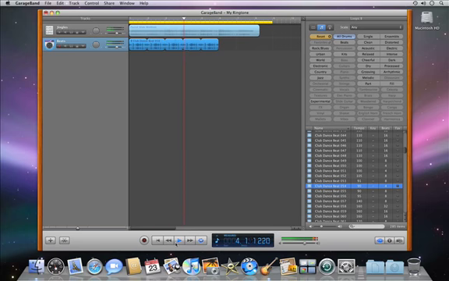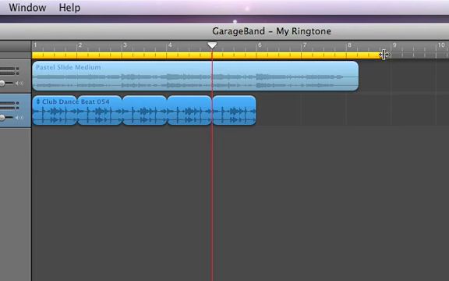When the project is ready, adjust the cycle region to cover the part of the song that you want to use as a ringtone. Do that by dragging the yellow bar at the top of the window, keeping in mind that ringtones must be less than 40 seconds.